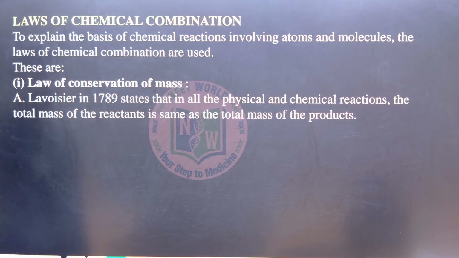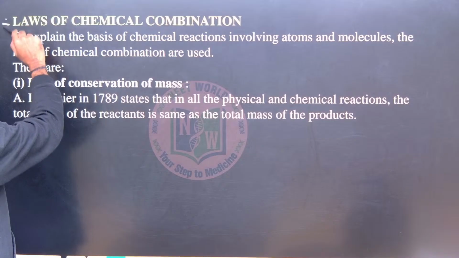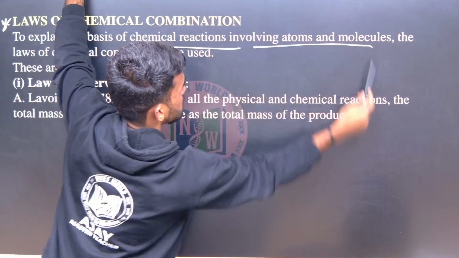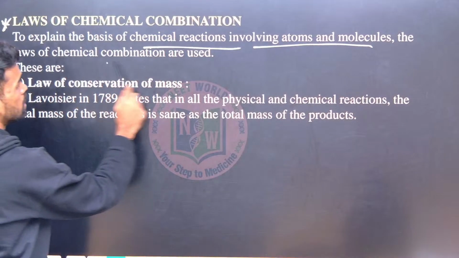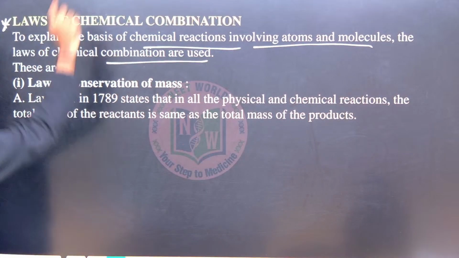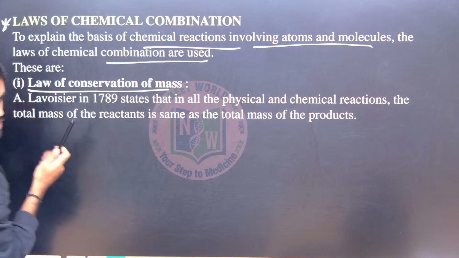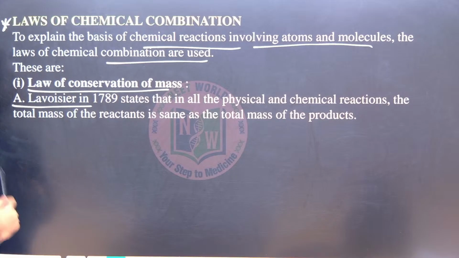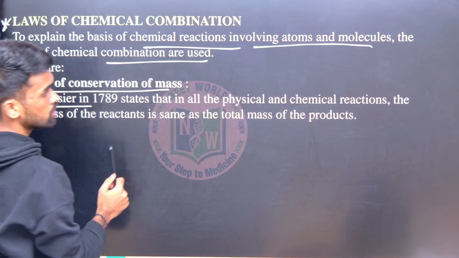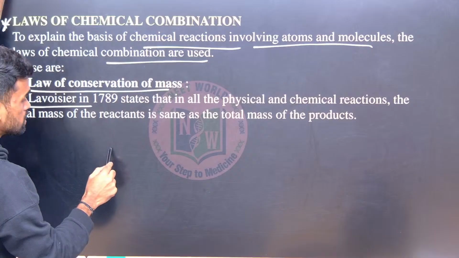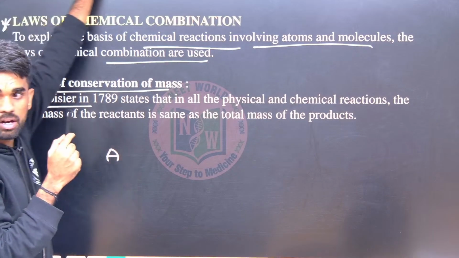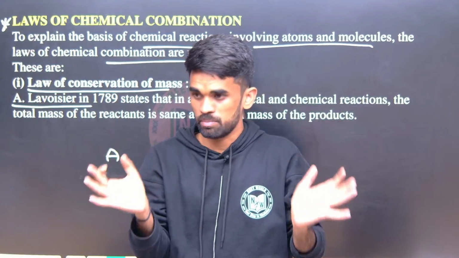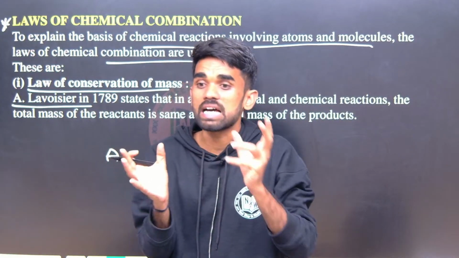Laws of chemical combination. It is also important, a very basic one. To explain the basis of chemical reactions involving atoms and molecules, these laws of combination are useful. So what are they? First one is the law of conservation of mass. It is given by Antoine Lavoisier. So what does he state? The total mass of reactants and products should be the same. The total mass of a reaction is conserved.